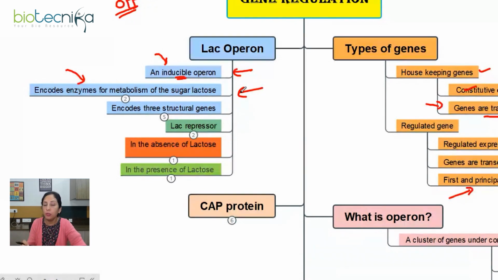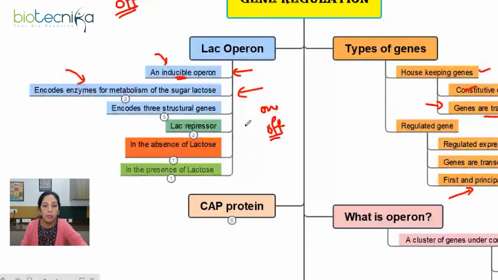It means if it has to use lactose, it must contain the enzymes which are required for processing the lactose, right? Otherwise it will not be in need of those enzymes. So that makes sense. When those enzymes are needed, Lac Operon will turn on. When those enzymes are not required, the Lac Operon system will turn off, right?